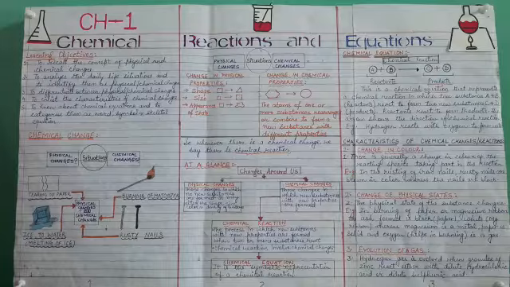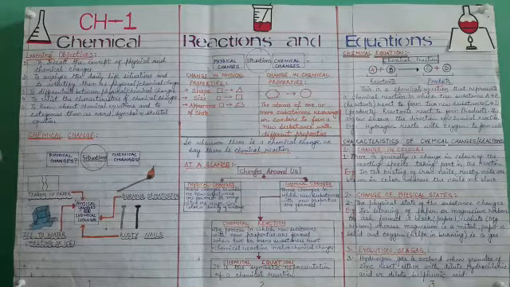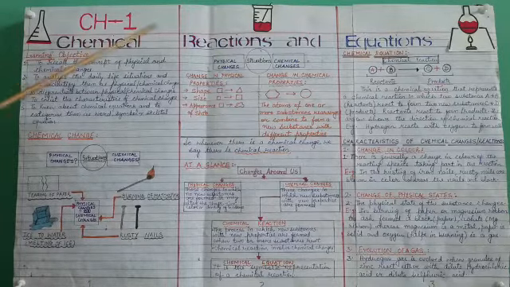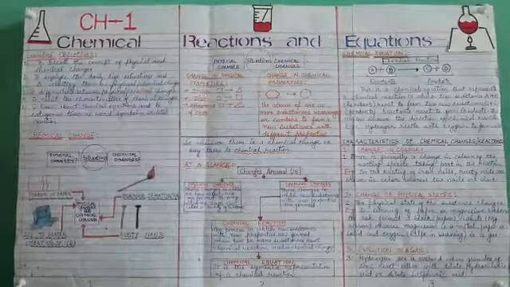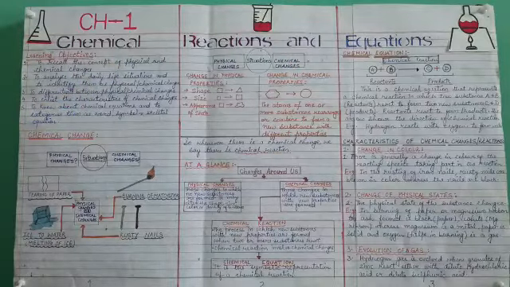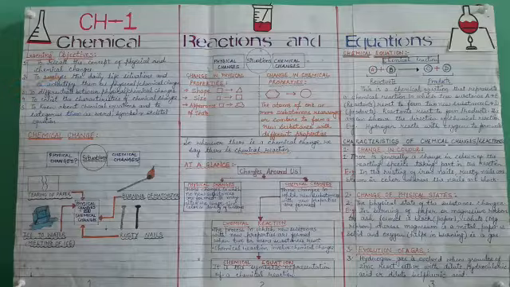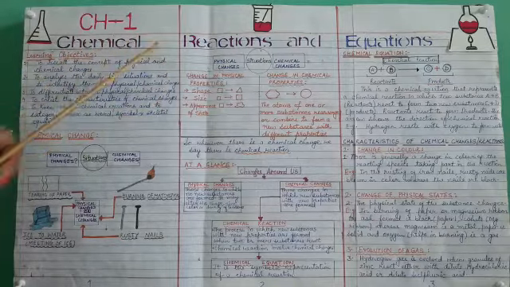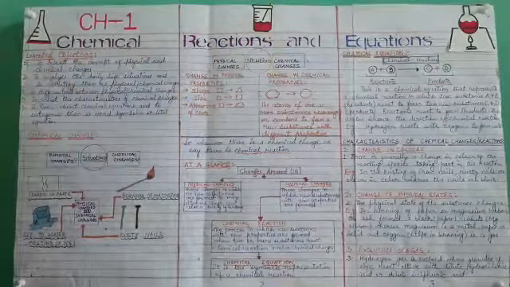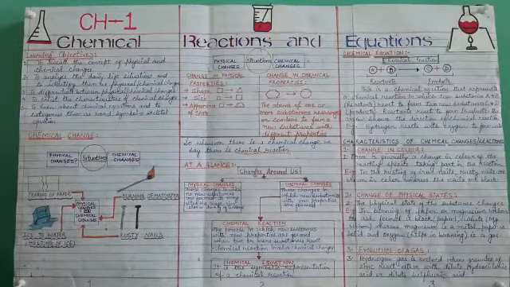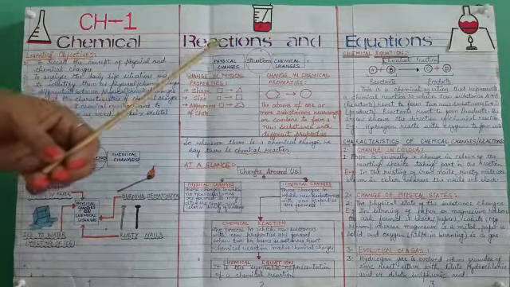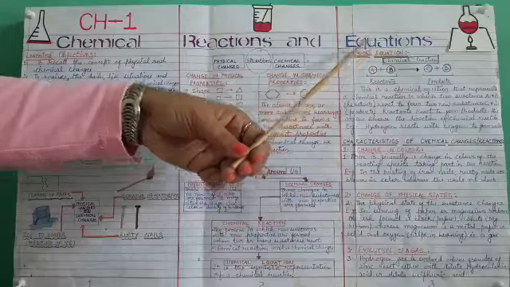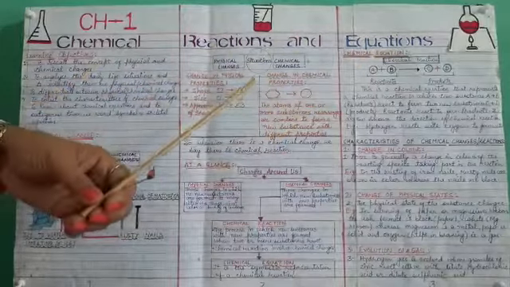So, as you already know about physical and chemical changes, I will introduce my topic on the basis of this concept. The main objective is that we have to recall the concept of physical and chemical changes first of all, because our topic is based on chemical changes and chemical reactions. Chapter 1, chemical reactions and equations, is based on chemical changes.